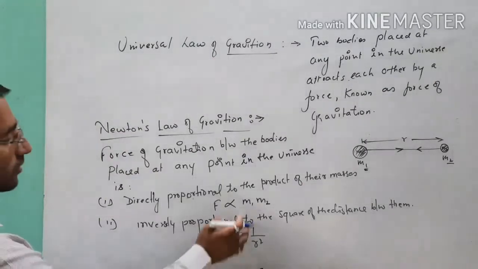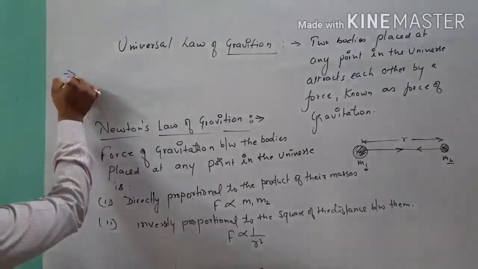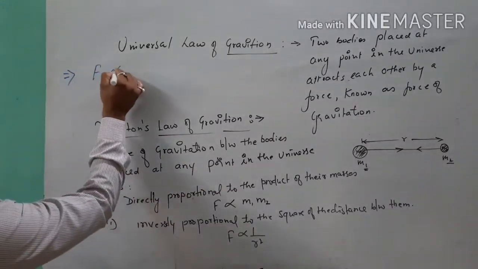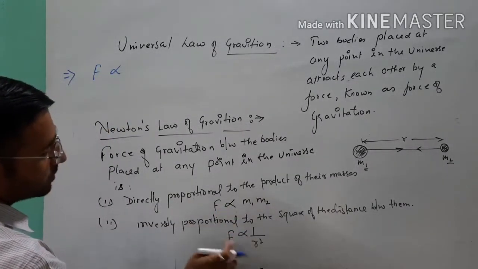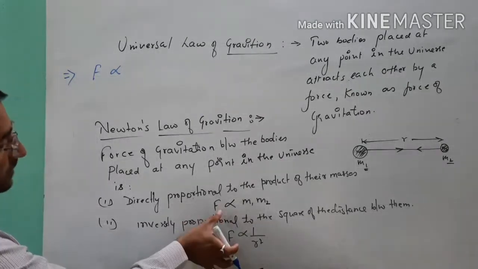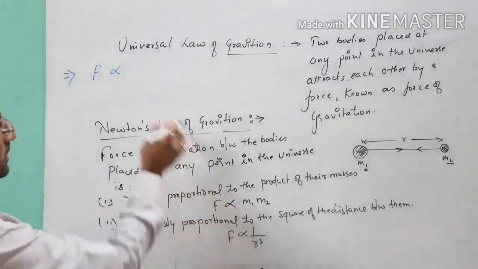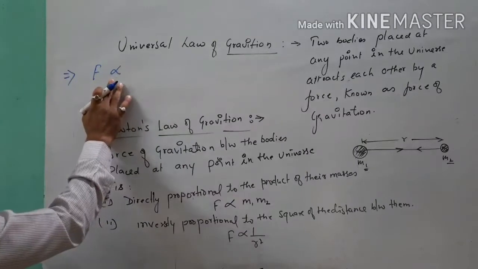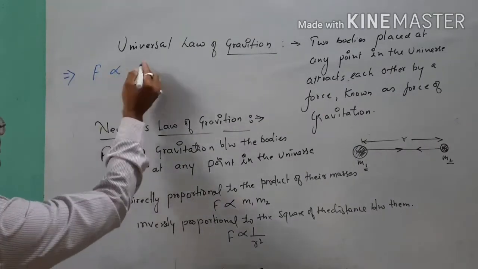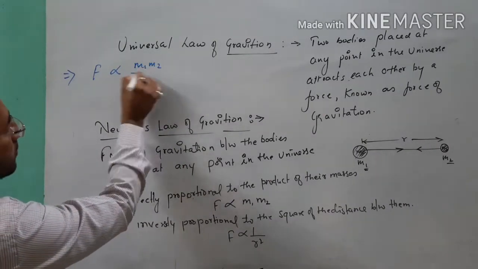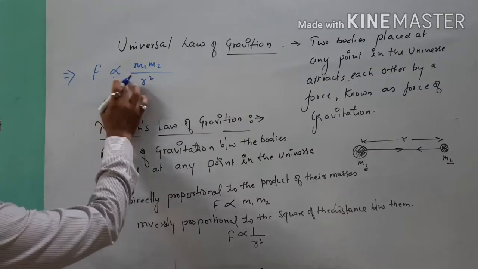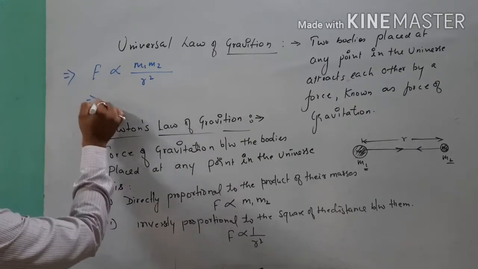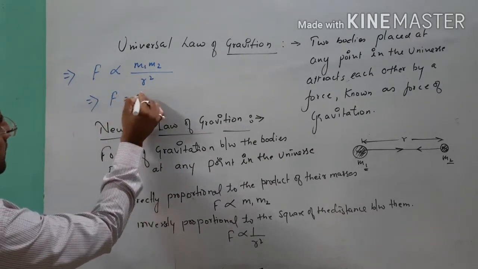See here, from these two relations, I can write directly: this is the directly proportional symbol, and this is the inversely proportional symbol. After the combination, the symbol of proportionality will be this, called proportional only. So F is proportional to m1 m2 by r square. Point clear? This is the final relation.